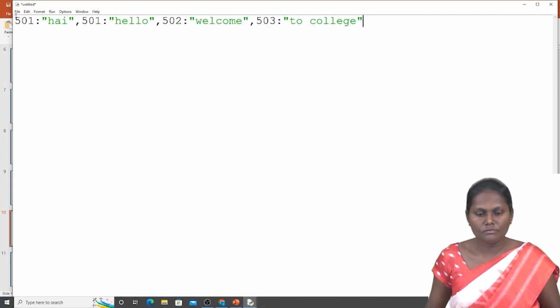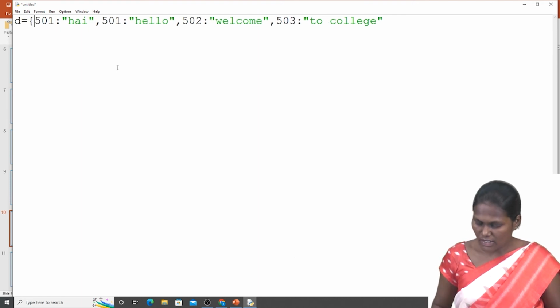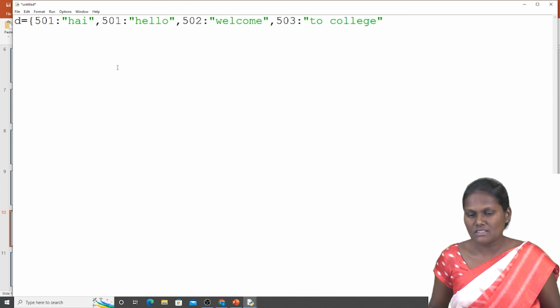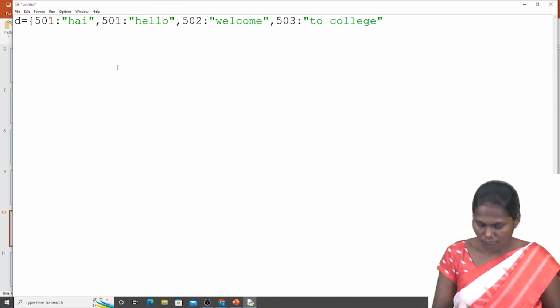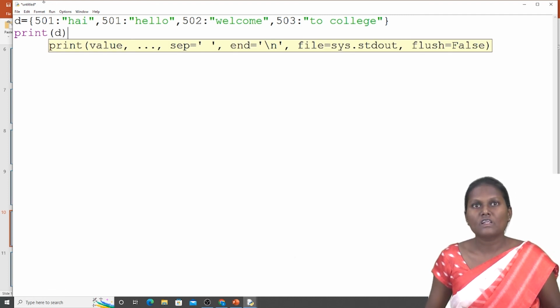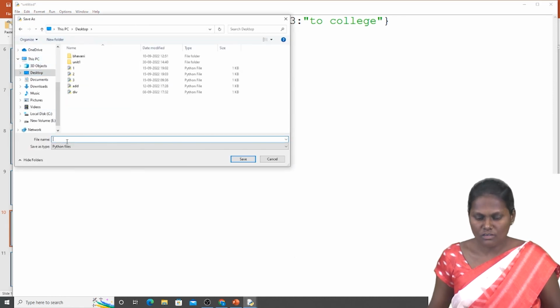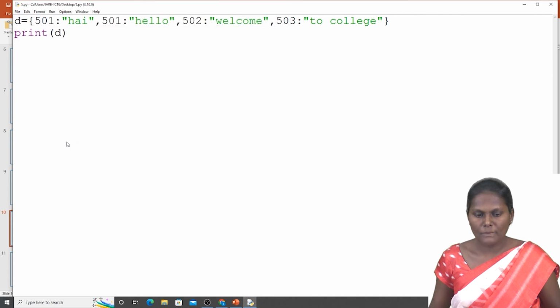D equal to, you can type curly braces. Now I'm going to print D. Here we can save the file on the desktop.